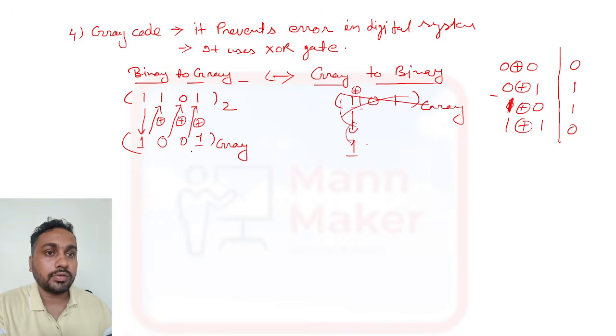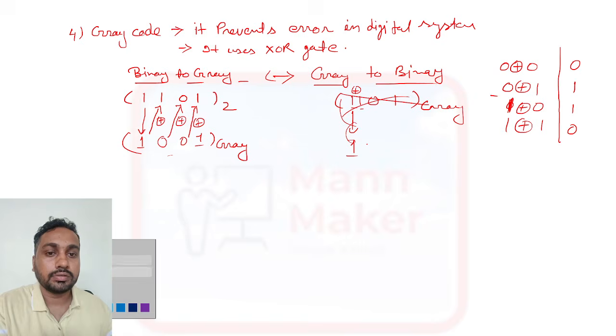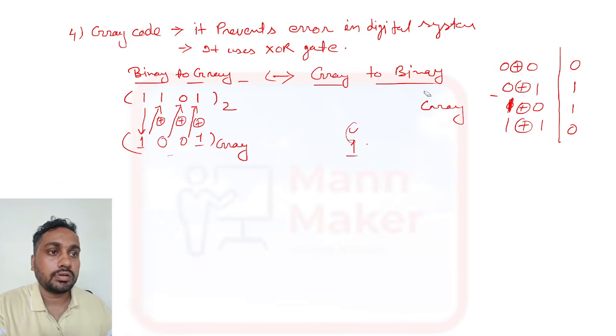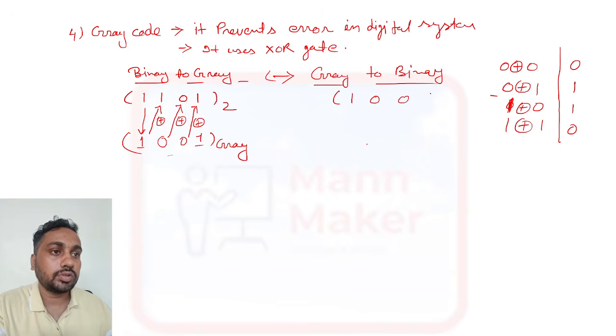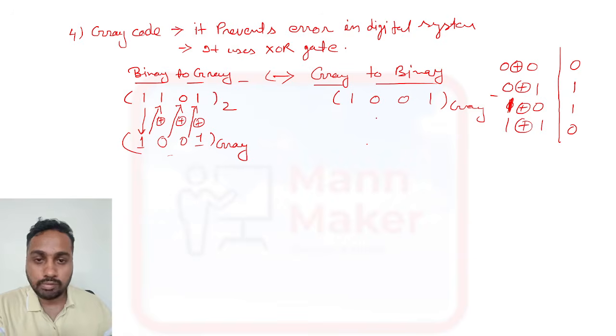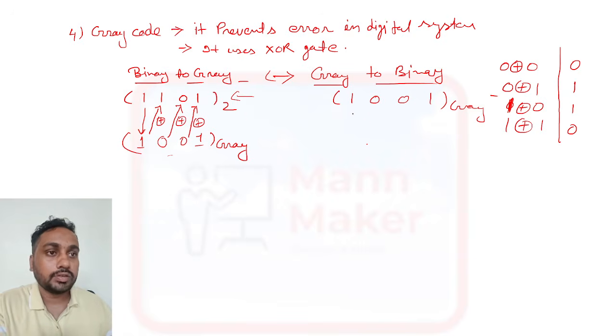Sorry. We'll take this gray. Okay, just a second. Now we will take gray 1001, as we got this gray code here. Now we will convert this and see whether we are getting the original number or not. The first bit you write as it is.